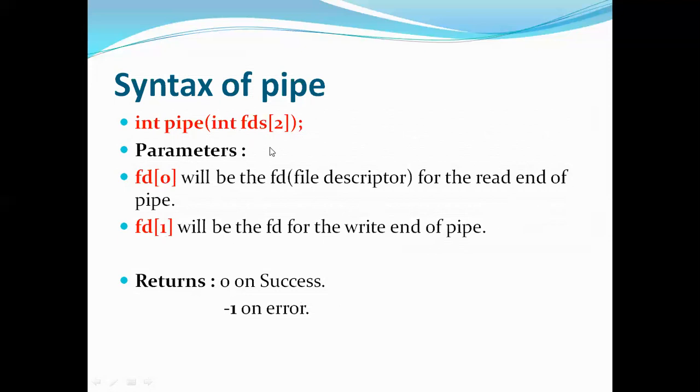Now, if you are implementing this statement, you may have two cases. One is it returns 0 on success, meaning it created the pipe and you'll get 0 on success. Now, if you're getting -1, it means that the pipe is not created. Why it is not created, there are many reasons. One of the reasons is a pipe already exists with the same name, or else there is something wrong with the parameters and so on. So in that case, you'll get -1. So this is the syntax of creating a pipe.